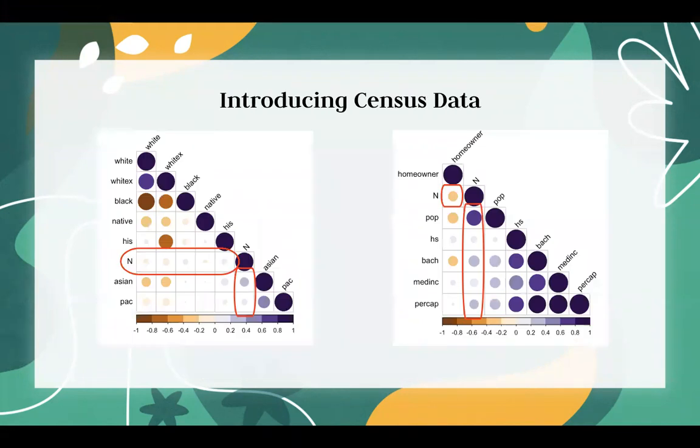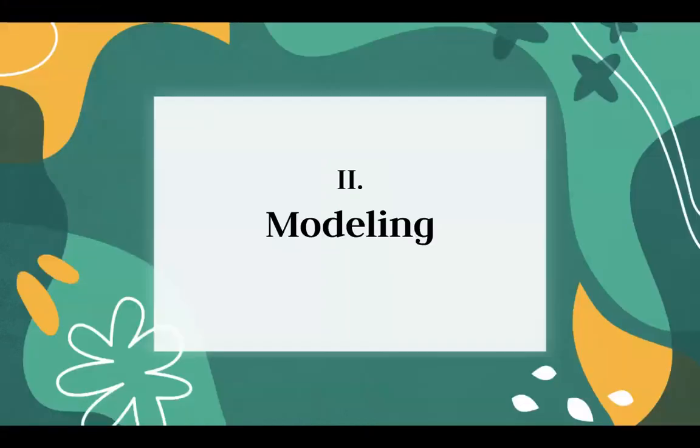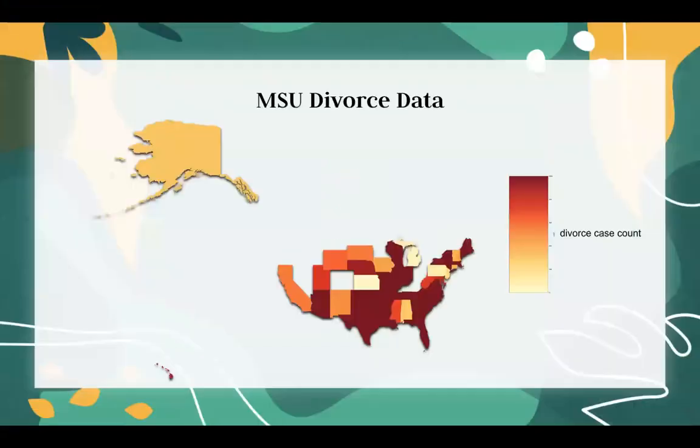And next, we used some external data from county level census information to get more information about the demographics of the populations that ABA is serving. And we created some correlation plots, as you can see here. We can see there appears to be a significant association between population of a county and frequency of questions asked. So next, we went into modeling.